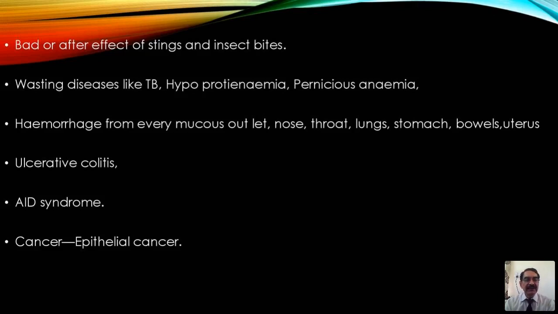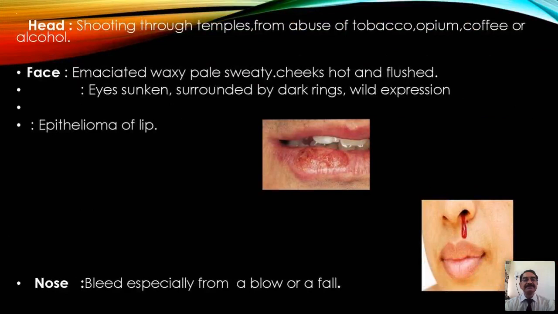Then ulcerative colitis. There also we see the ulcers, deep ulcers, hemorrhagic ulcers. That is typical of ulcerative colitis. And AIDS syndrome, acquired immunodeficiency syndrome, where there is complete collapse of the immune system. Then cancer, epithelial cancer or epithelioma, such conditions of malignancy.